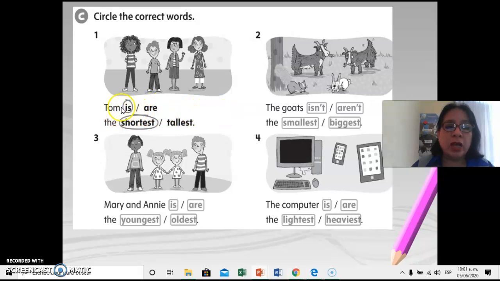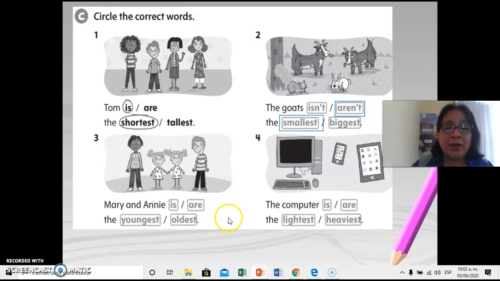For example, Tom is the shortest. Tom is the shortest. The goats isn't or aren't? Remember, isn't for singular, aren't for plural. Yes, the goats aren't the smallest or the biggest. The smallest, correct. The goats aren't the smallest.